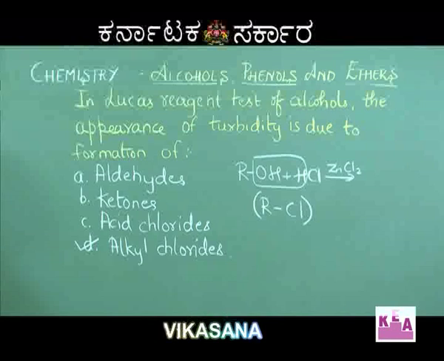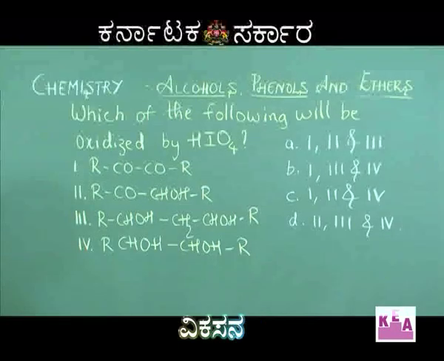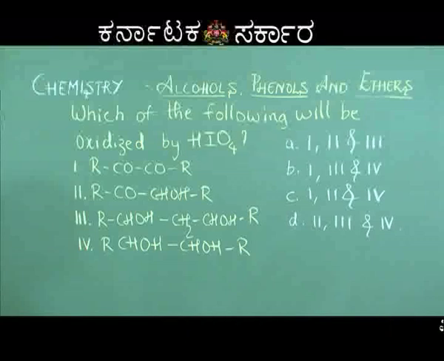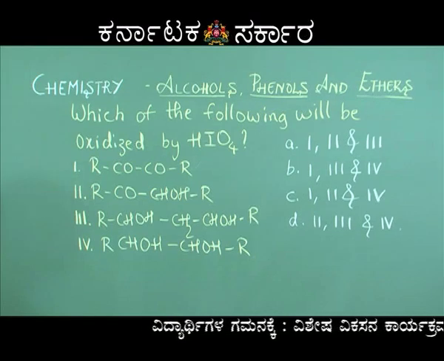The next question, which of the following will be oxidized by HIO4? Four different compounds have been given: RCOCOR, RCOCHOHR, RCHOH CH2 CHOHR, RCHOH CHOHR.